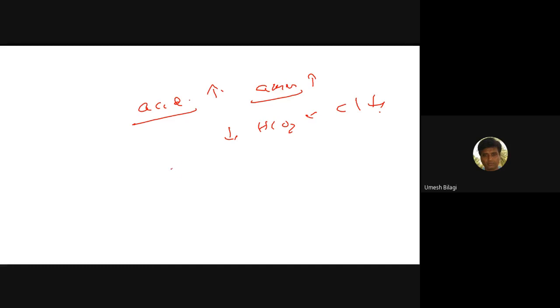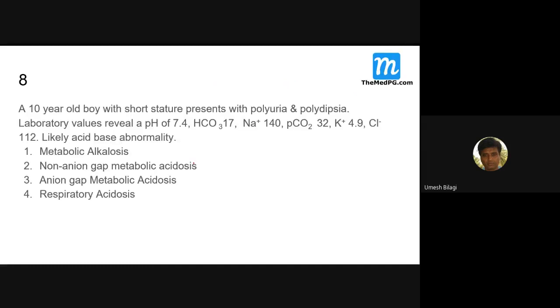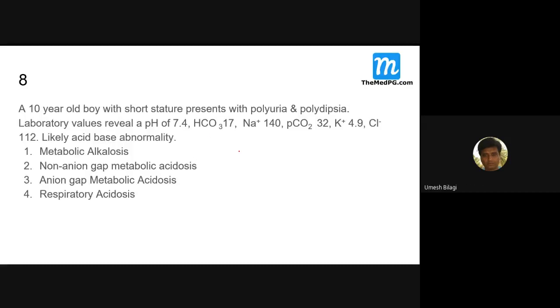This happens with metabolic acidosis with increased anion gap. If you get a metabolic acidosis with an increased anion gap, you will have this problem.